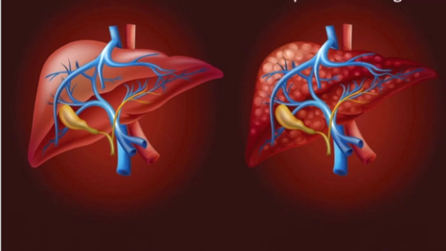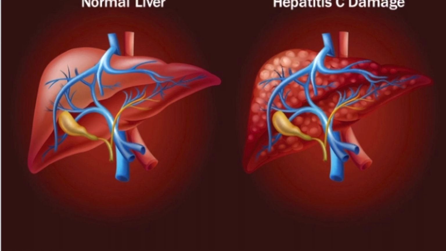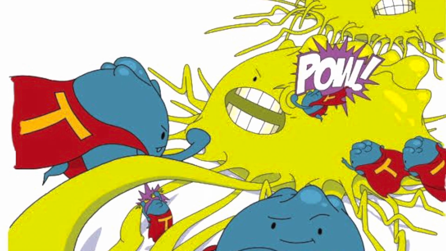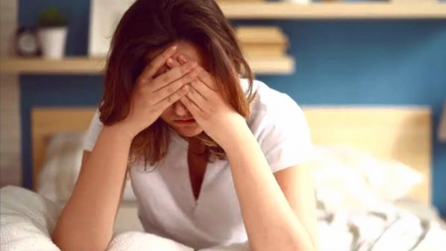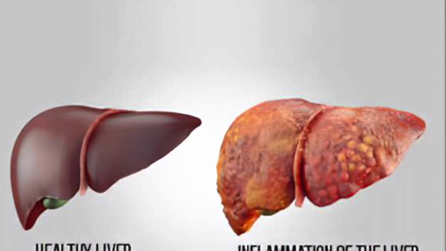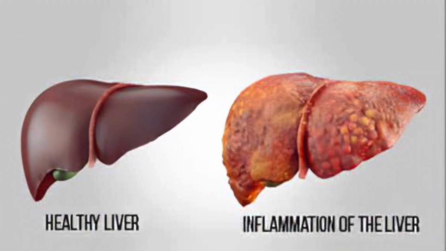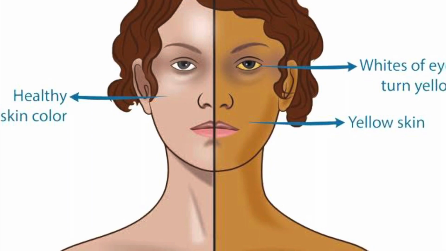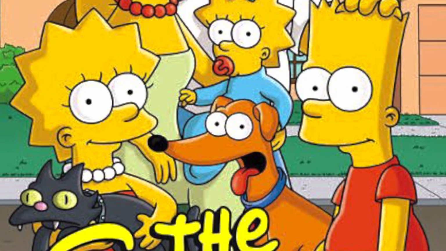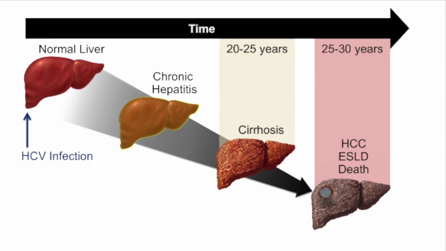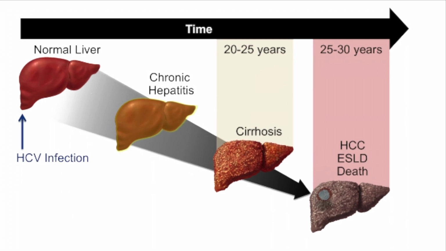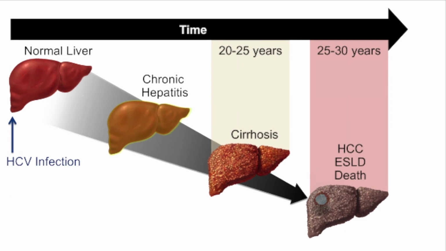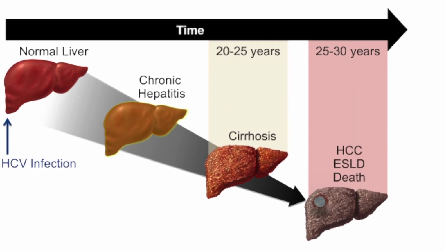Comparing a regular and diseased state of the body system, with hepatitis C, early on the joints and muscles will ache and feel sore, showing that your body's immune system is attempting to fight off the infection. You'll feel greater fatigue and have memory issues, and the inflammation of the liver can also lead to blood flow blockage, and a lack of circulation leads to swelling. Jaundice is also especially prevalent as bilirubin builds up, and the eyes and even skin turn yellow. The intestines are affected as they can't properly absorb nutrients because scar tissue is now replacing healthy liver tissue. However, scar tissue does not digest food as well as healthy liver tissue does.